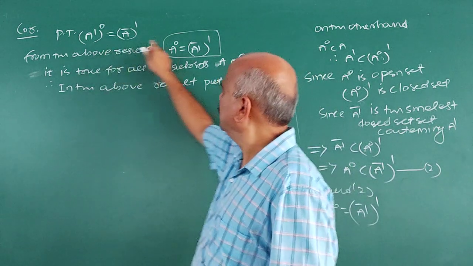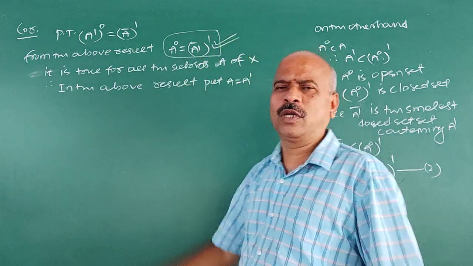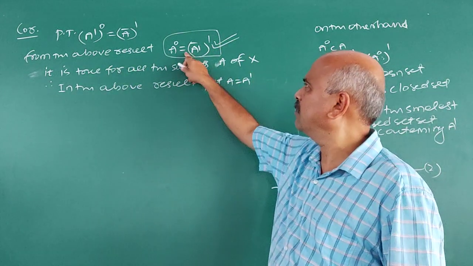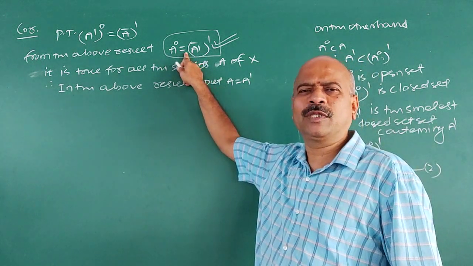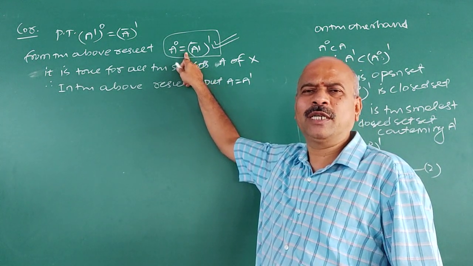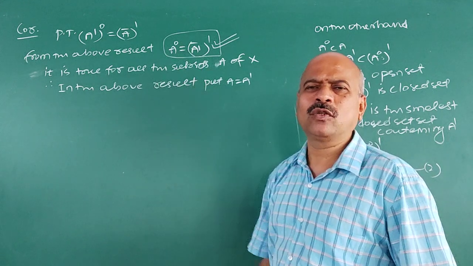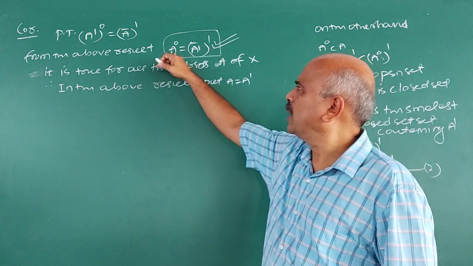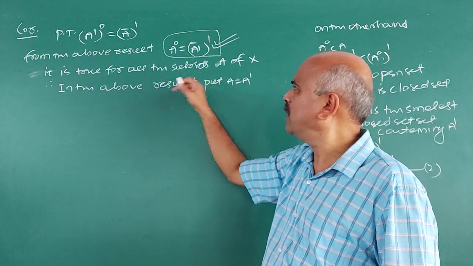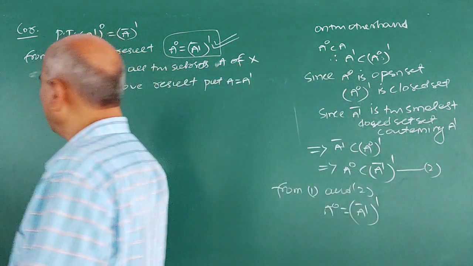Because this is a standard theorem. We have proved in the previous theorem this result. It is true for any subset A of X. A dash is also a subset of X. Therefore, you can replace A by A dash and we get this result.